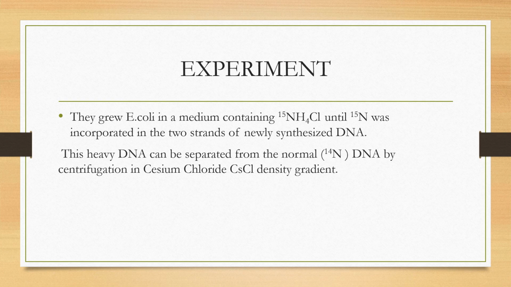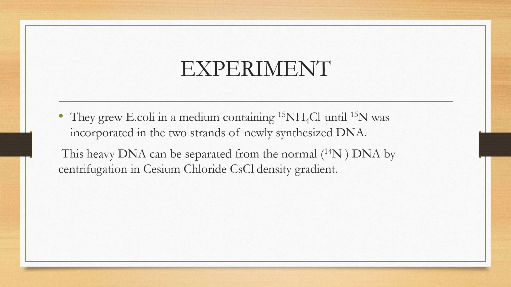You know very well that in the semi-conservative method, one strand is of the parent and the other strand is newly synthesized. So for the synthesis of the new strand, naturally the raw material will be used from the medium provided, and in the medium there is N15. So the bacteria were grown until both strands contained N15.